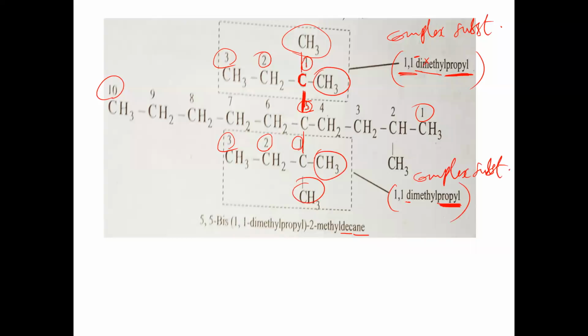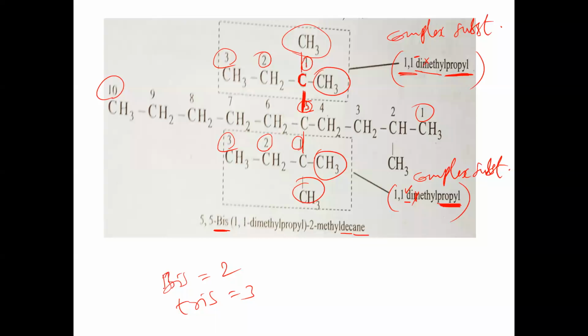In this case also, what first letter should be taken? D should be taken, not M. D should be taken as the first letter. Now in both cases it is dimethyl propyl, both are the same. In this case, on the fifth carbon, the same type of group is repeated 2 times. Similar complex substituents are repeated 2 times, so we should use the word bis. Bis means 2. Tris means what?